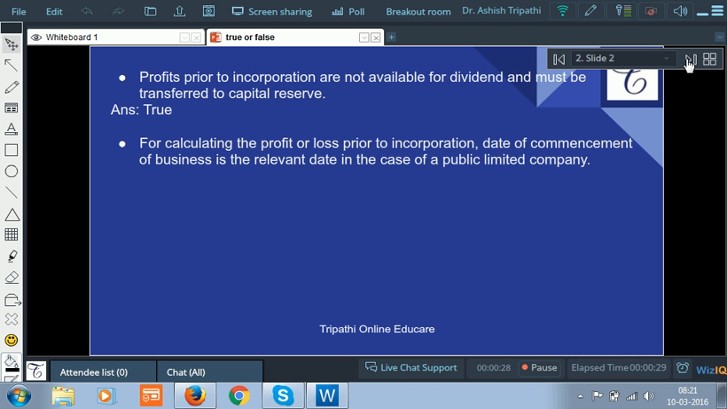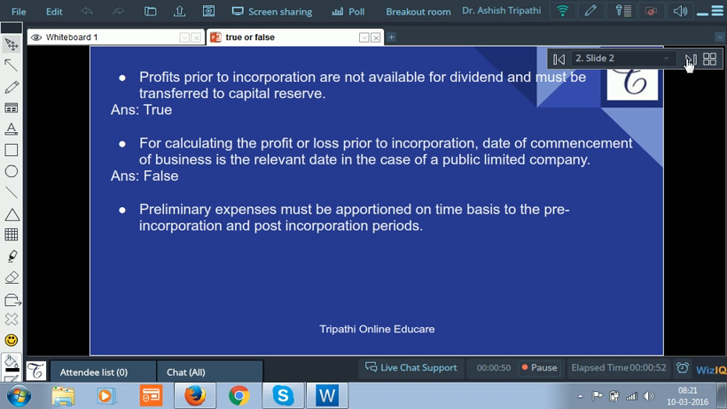For calculating the profit or loss prior to incorporation, date of commencement of business is the relevant date in the case of a public limited company. False. Because date of commencement is not relevant, date of incorporation is relevant.